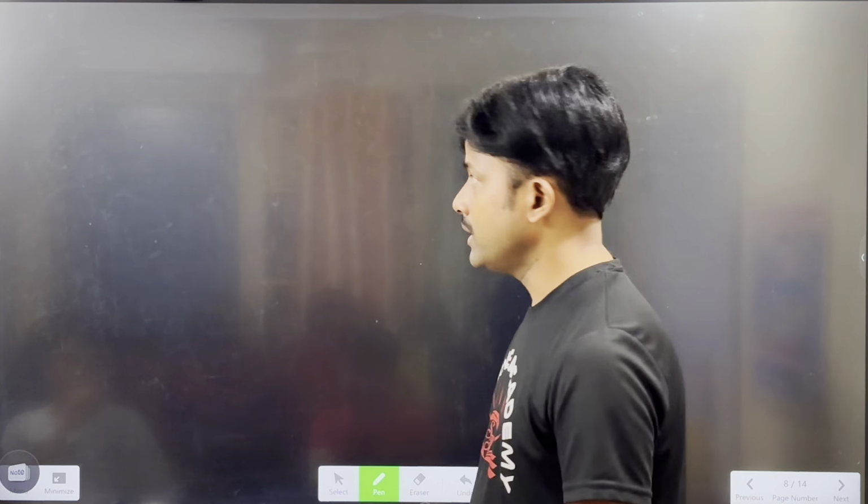This is the electron dot structure of chlorine. Because of sharing of these two electrons, they form one single covalent bond in the chlorine molecule. So we can represent this like this, or like this also, Cl2. In this way you have to draw the electron dot structure of the chlorine molecule. Is it clear, everyone? Okay, next one.